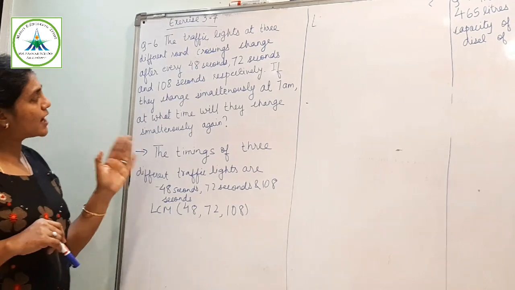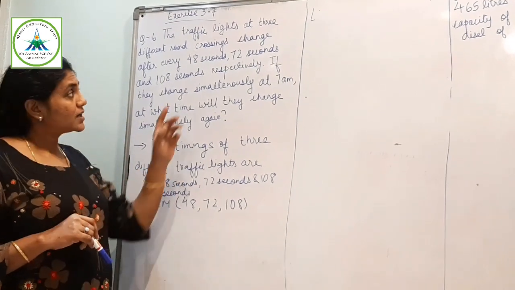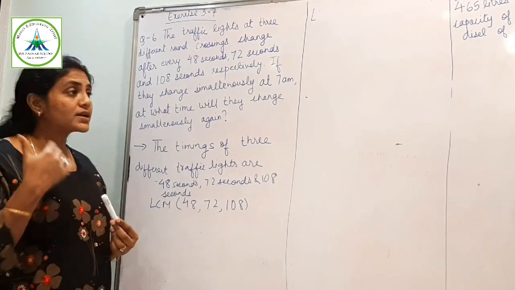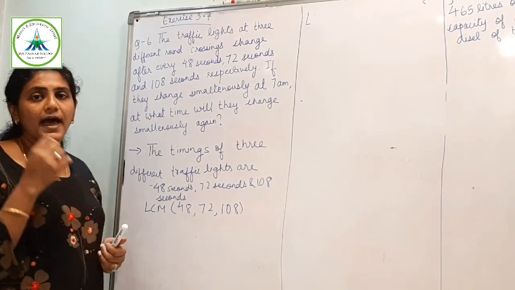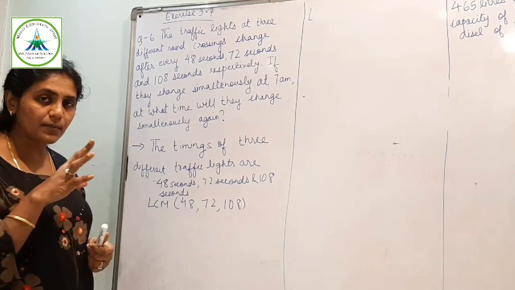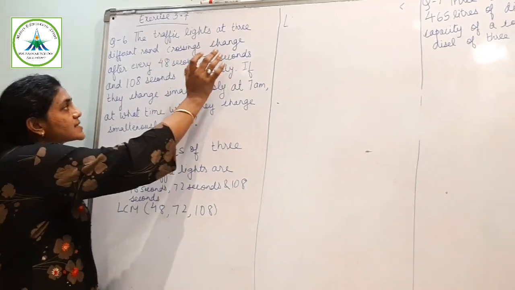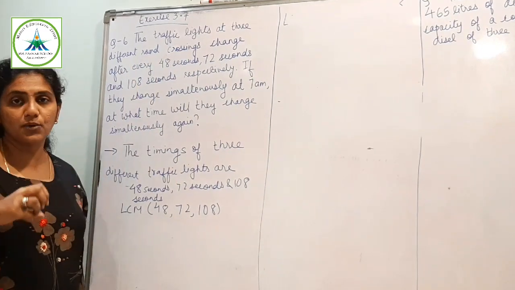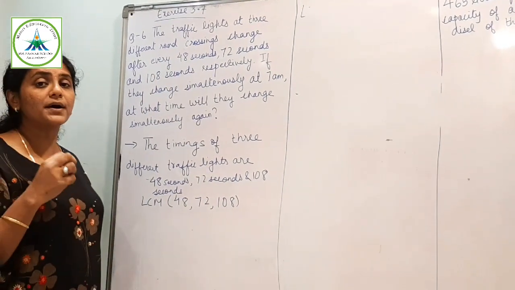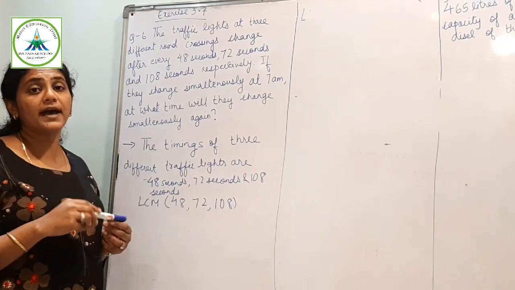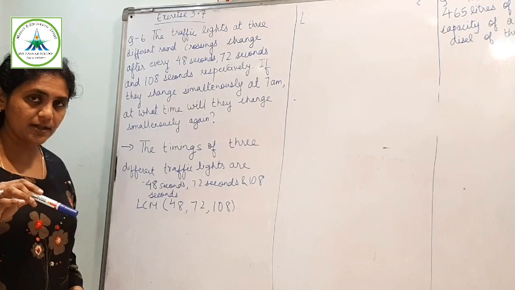So they change after every 48, 72 and 108 seconds. So to change together, I have to find that number which is divisible by 48, 72 and 108. So that number I have to find. To find that number, I have to find the multiple.